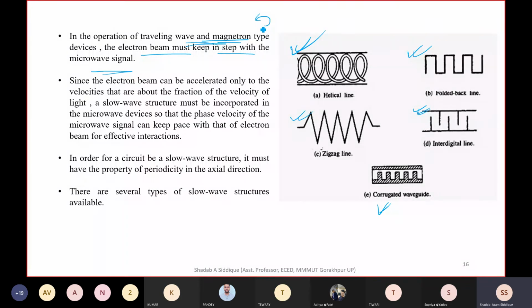Last class I told you we had a cathode and an anode kind of structure, and in the anode we had a cavity kind of structure. The cathode emits electrons, which move in the radial direction, and the electric field is also in the radial direction.